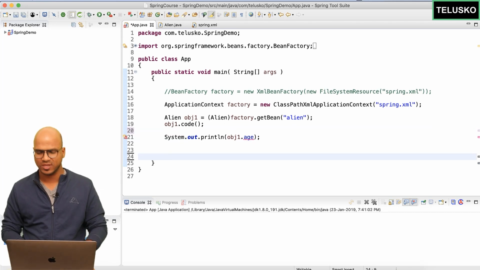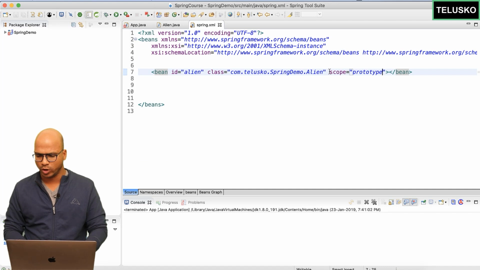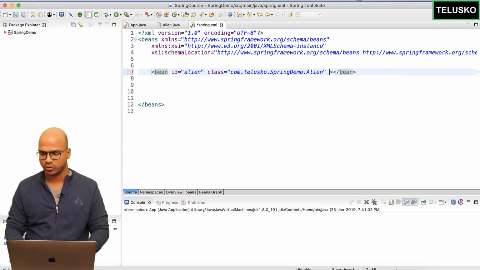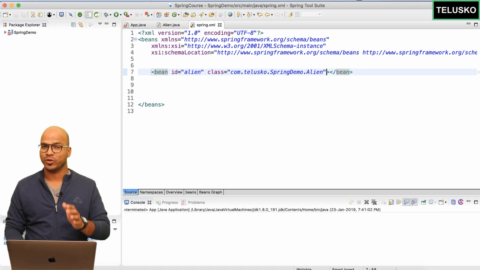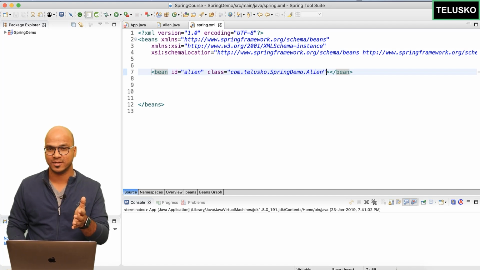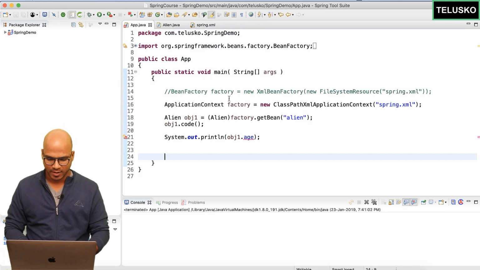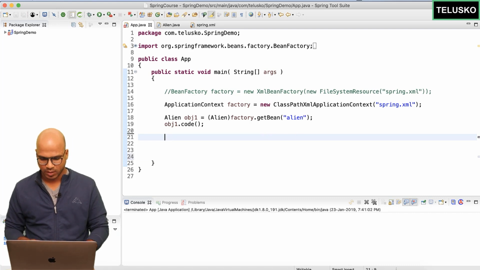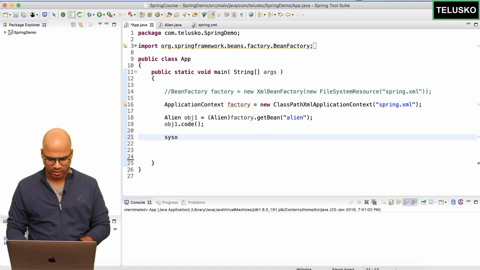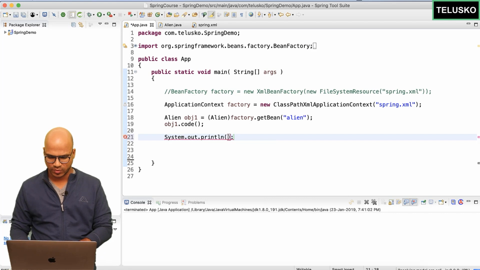And let me also remove this second object. We don't need that. In fact, one more change. I don't want to use prototype, I want to use singleton, and the amazing thing is when you don't mention any type, it is by default singleton. Let's go back to app. We don't even need this age. Oh, we need age, but then it should print using getAge, right? So I will say